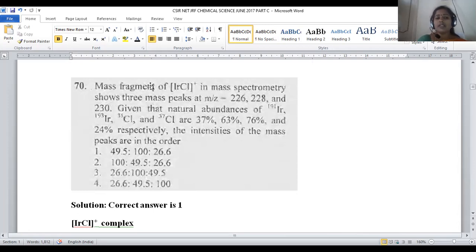So here again it is a part of mass spectroscopy. An iridium complex was given to us, M by Z values are also provided, and the natural abundances of all the isotopic forms are given. Based on this, we have to predict the relative intensity of the peaks.